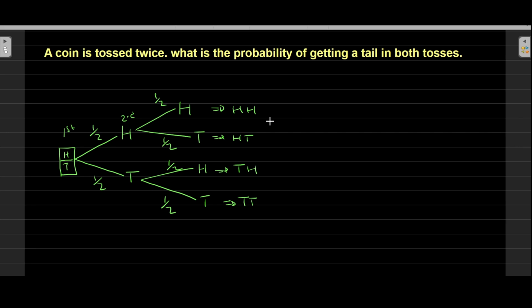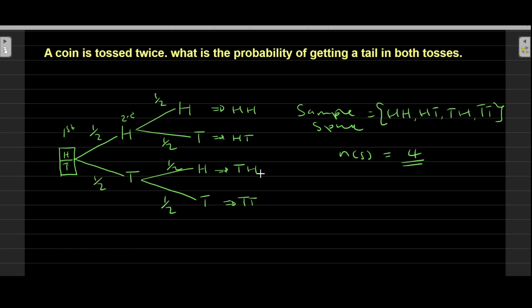Therefore, our sample space in this case is going to be all these possibilities that you are seeing here. That means our sample space can either be a head and a head, a head and a tail, a tail and a head, or a tail and a tail. Therefore, our sample space, n(S), is going to be 4. These are the possible outcomes in our probability.